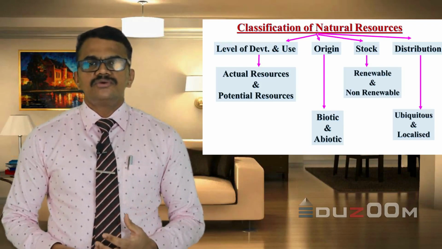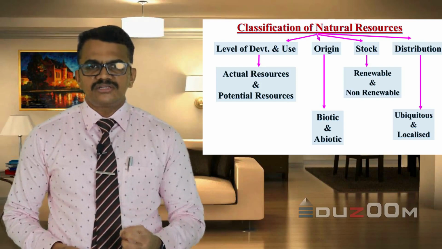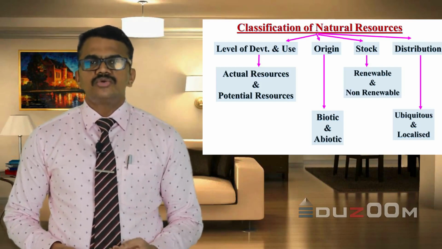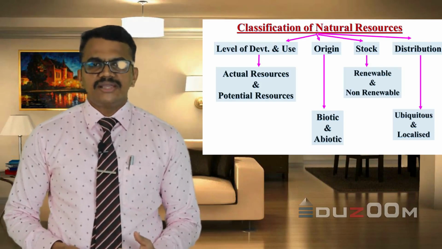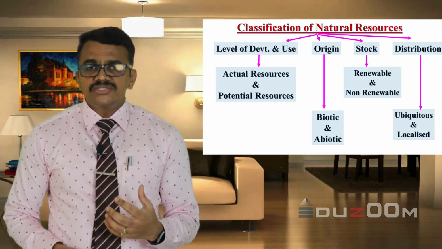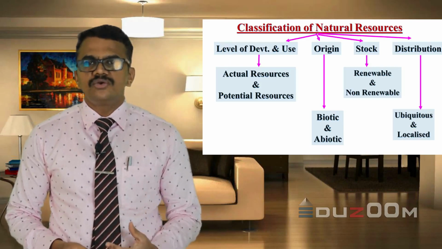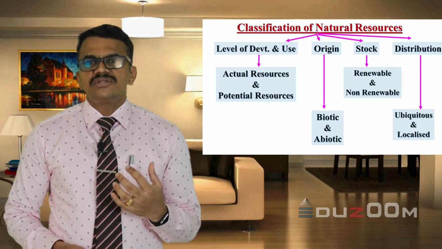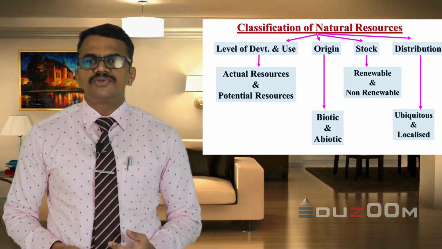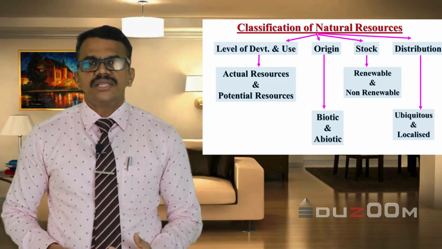Then based on the origin, they are classified into biotic and abiotic. I will explain more about each one in detail. Based on the stock, natural resources are classified into renewable and non-renewable. Based on their distribution, they are classified into ubiquitous and localized resources. We will see more about it in detail.